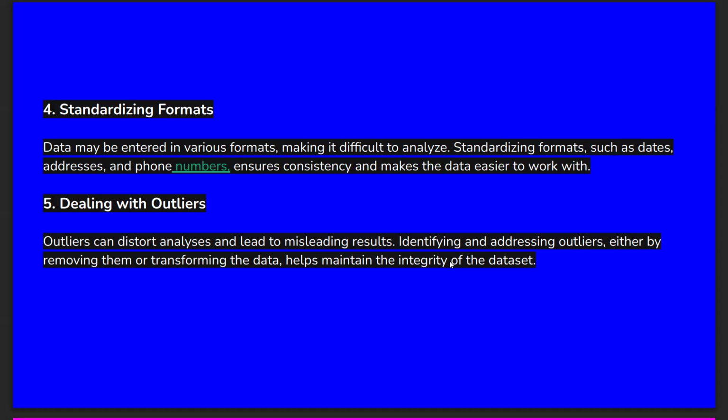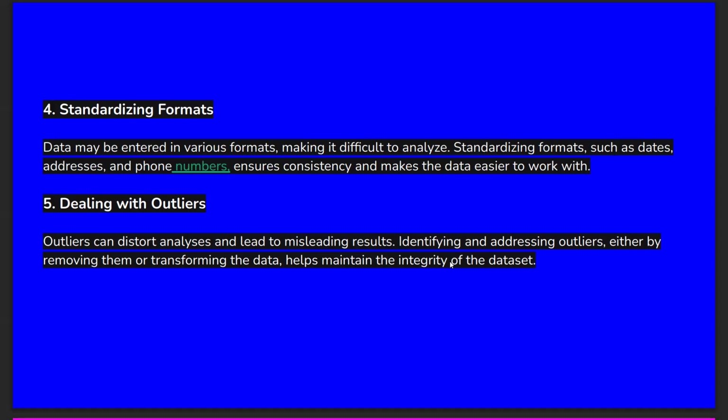So standardizing formats like dates, addresses, and phone numbers. Whatever dates, addresses, and phone numbers are given in the data set, we have to standardize them because it should make the data consistent throughout, and also make the data easier to work with. If we want to work easily with the data, we have to standardize formats like dates, addresses, and phone numbers, so that it ensures the consistency of the data.